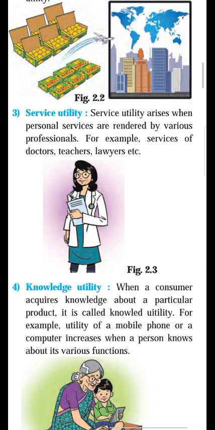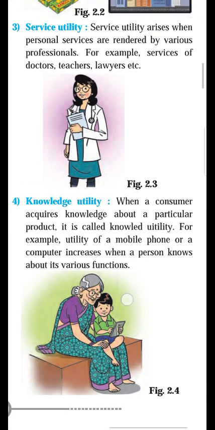So all these are professionals, and the service utility increases due to service rendered by these various professionals. It is called service utility. You can see the picture of a doctor given in your textbook, a very nice picture. When the doctor takes care of their patient, it is a service utility.